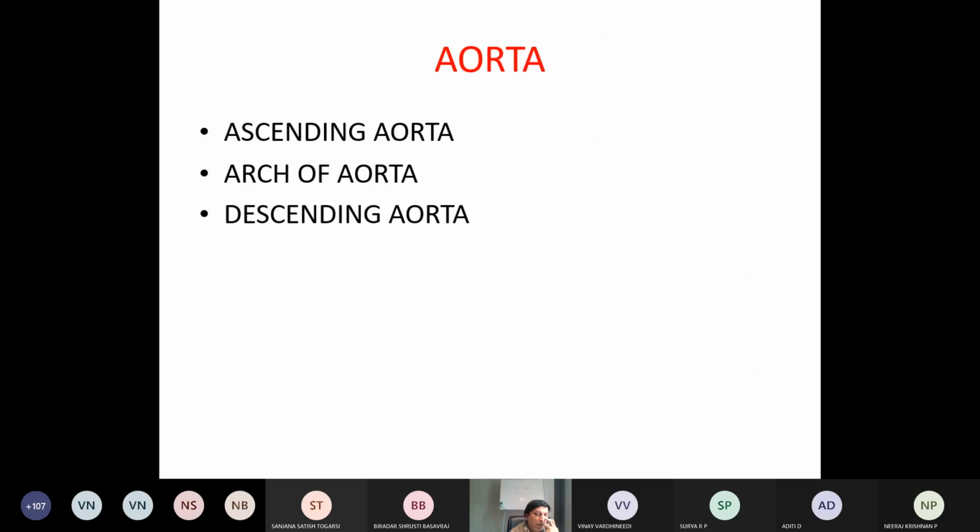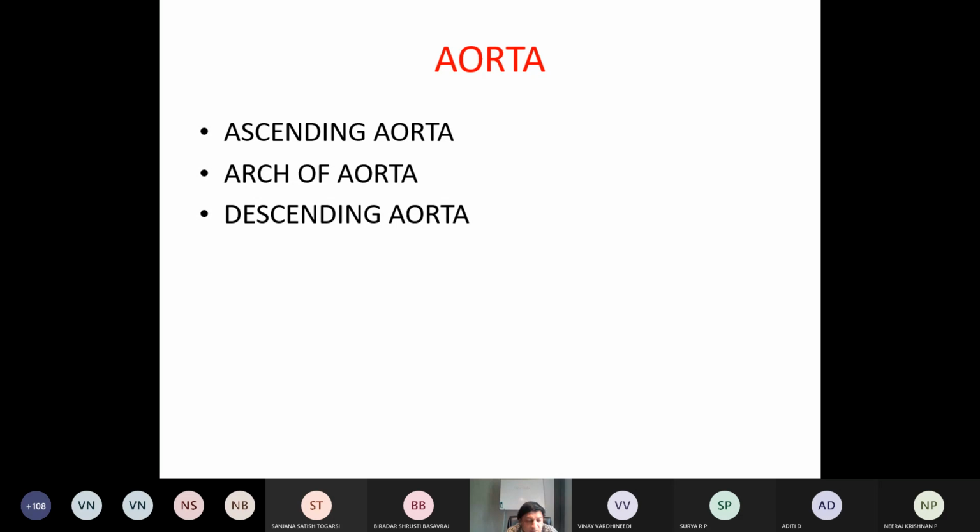Aorta. You know, all of you, aorta. What are the different vessels? Arteries, veins, capillaries. So the aorta comes under arteries. Now parts of the aorta, as you know, it is like an arch: ascending, arch and descending.